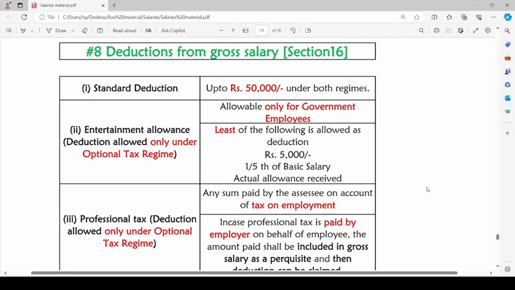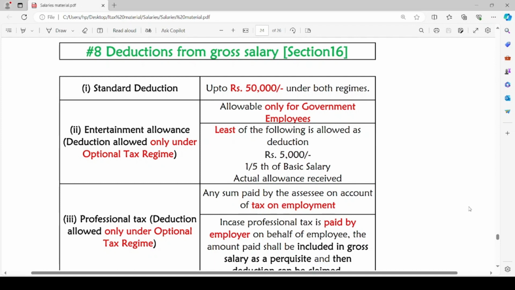Then the second deduction is entertainment allowance. This deduction is provided only under the optional tax regime. It is allowable only for government employees under the optional tax regime, and the least of the following is allowed as deduction: rupees 5,000 or 1/5 of basic salary or actual allowance received. Out of these three, the lowest amount will be allowed as deduction for entertainment allowance only for government employees, and that too under the optional tax regime.